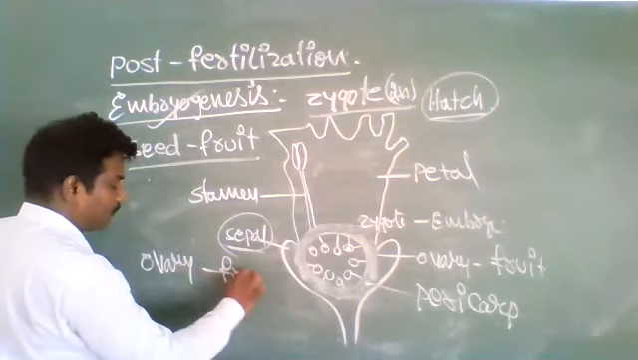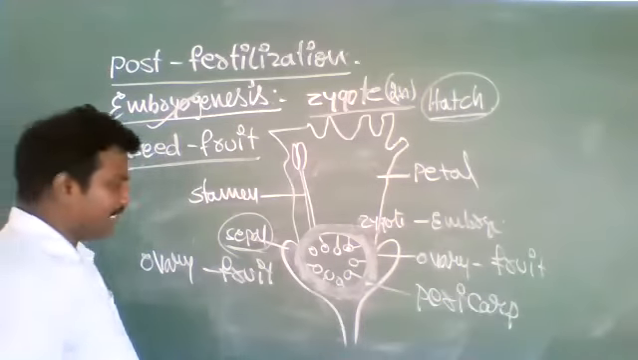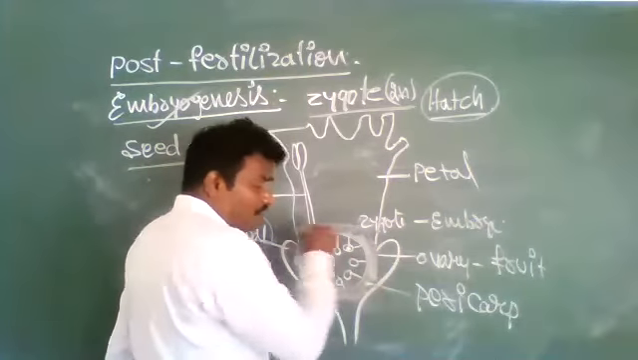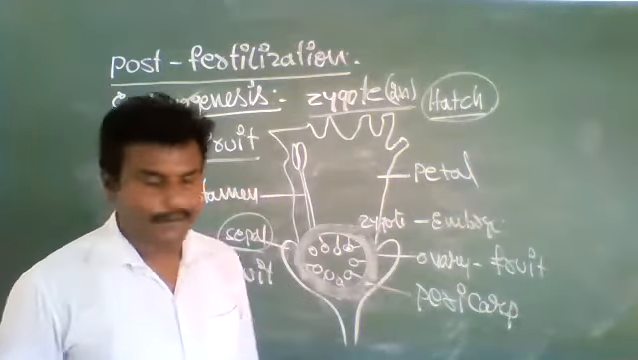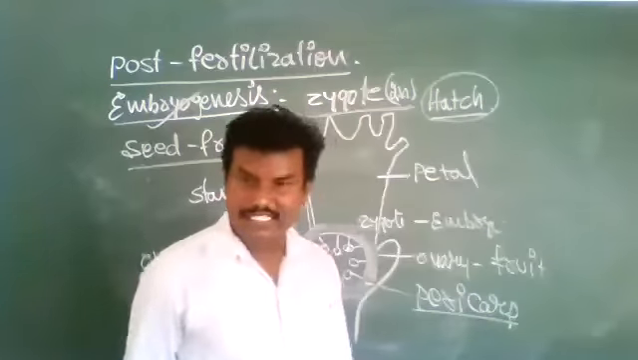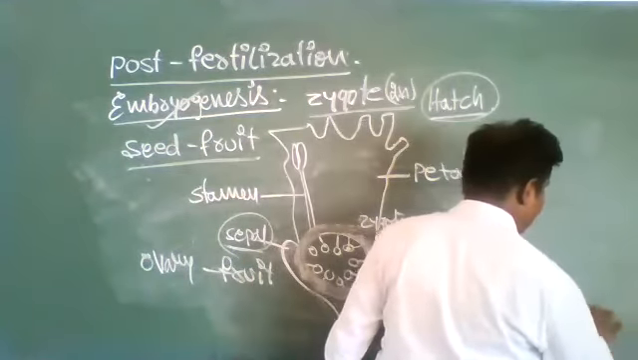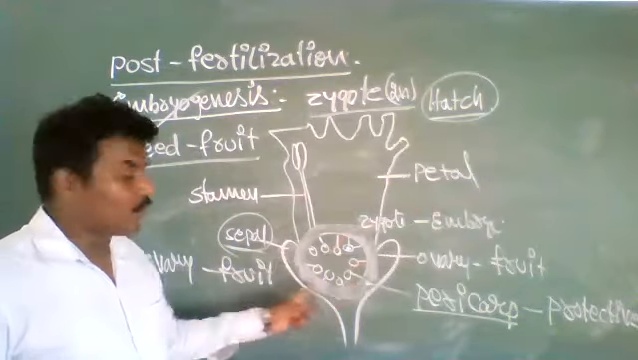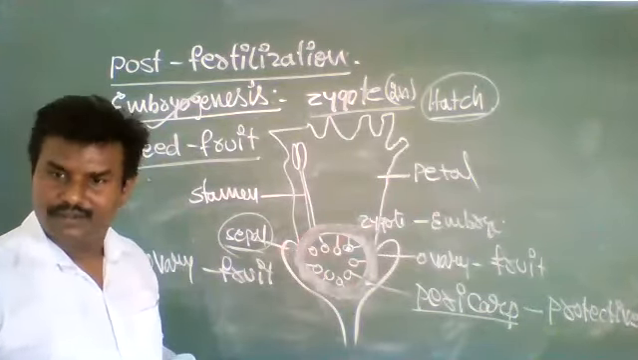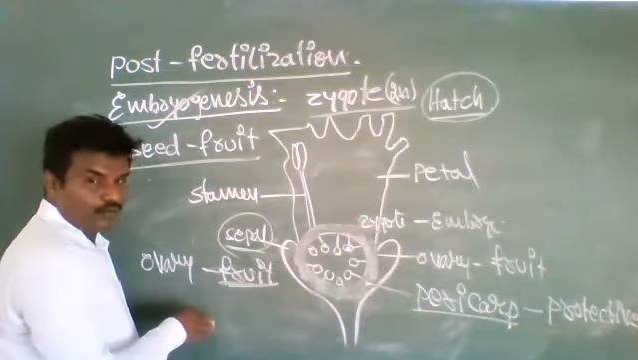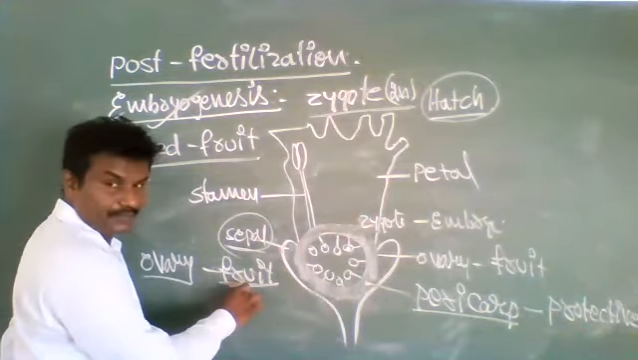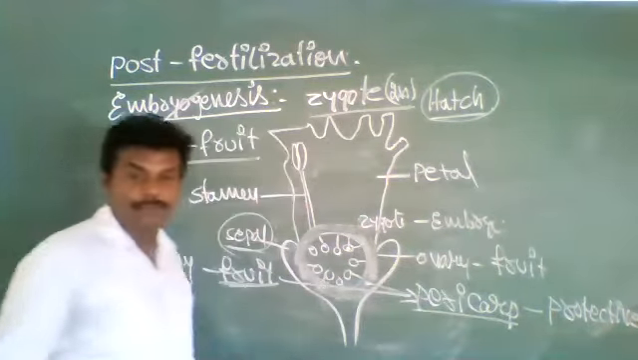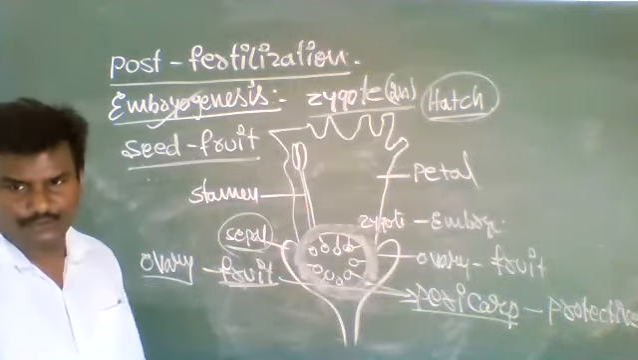The ovary matures and forms a fruit. Around the ovary, a thick-walled layer is formed, called the pericarp, which is protective in function. This thick layer is called the fruit wall. The pericarp gives protection to the fruit.